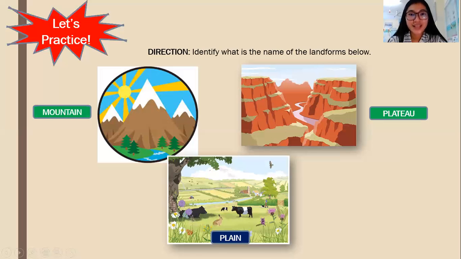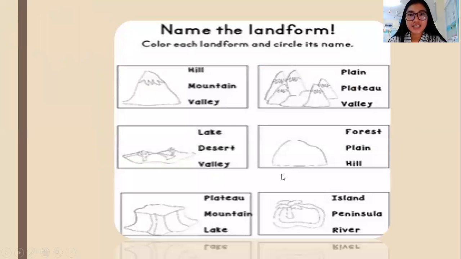Now, let's answer this activity, class. Name the landform, color each landform, and circle its name. In your printed worksheet, this is it. You need to watch this video so that you can identify correctly the names of these landforms. The first one, class, what do you call this landform? This is a mountain. Yes, that is a mountain.